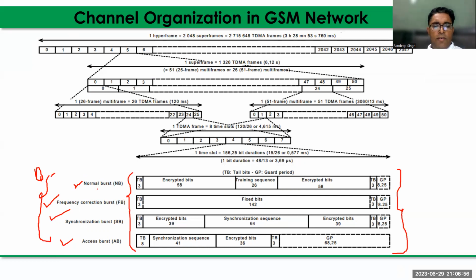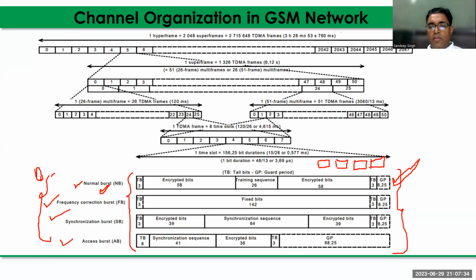The first one is the normal burst. Basically, the normal burst is used in the traffic channel, in case of dedicated channels. All the dedicated channels use the normal burst. And what is the importance of the normal burst? The normal burst does not send the complete information in one burst. Four consecutive bursts are required to send a complete piece of information.